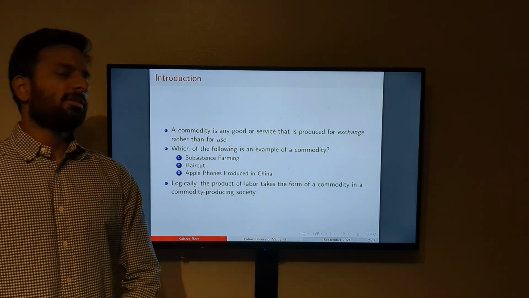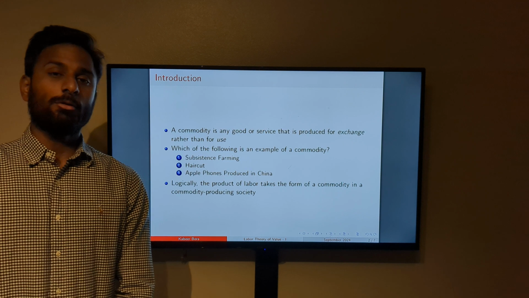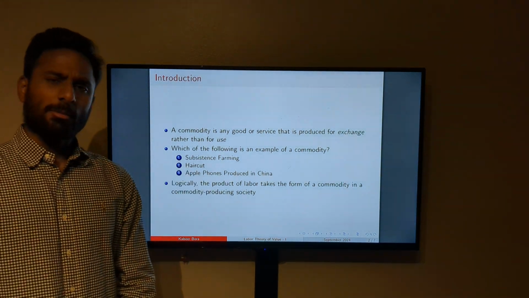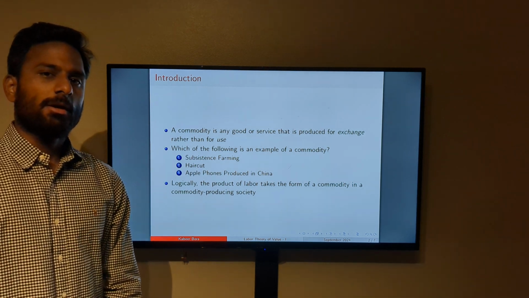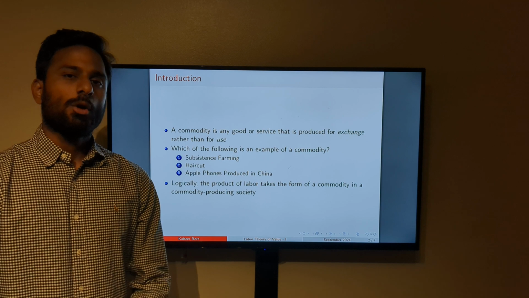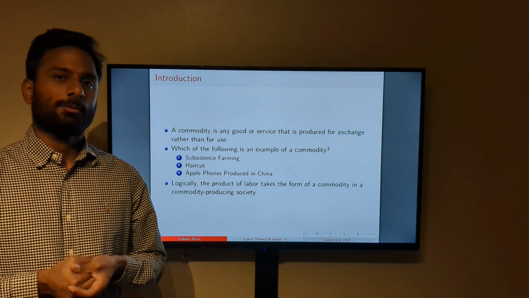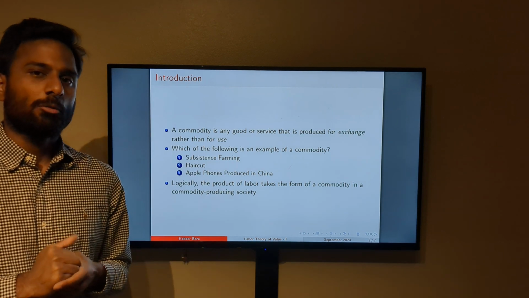So let us look at some examples here to solidify this concept of a commodity. The first one is subsistence farming. So subsistence farming is basically farming where farmers or people produce agricultural crops for their own consumption, and they don't usually go out to the market and sell that produce.